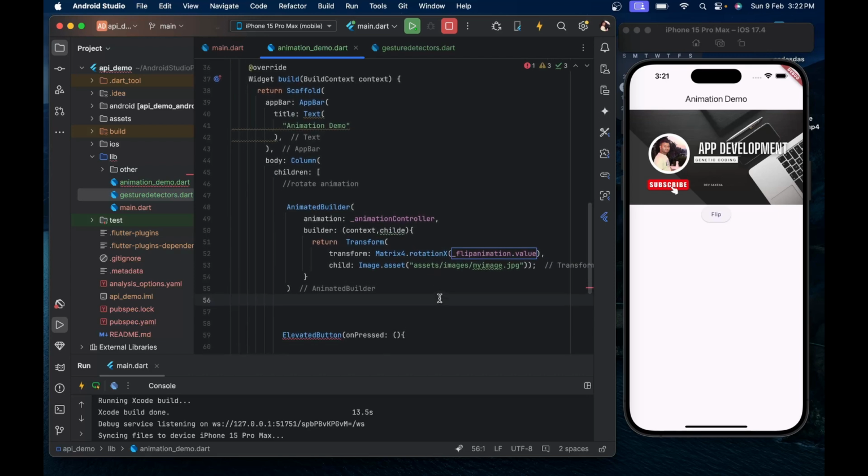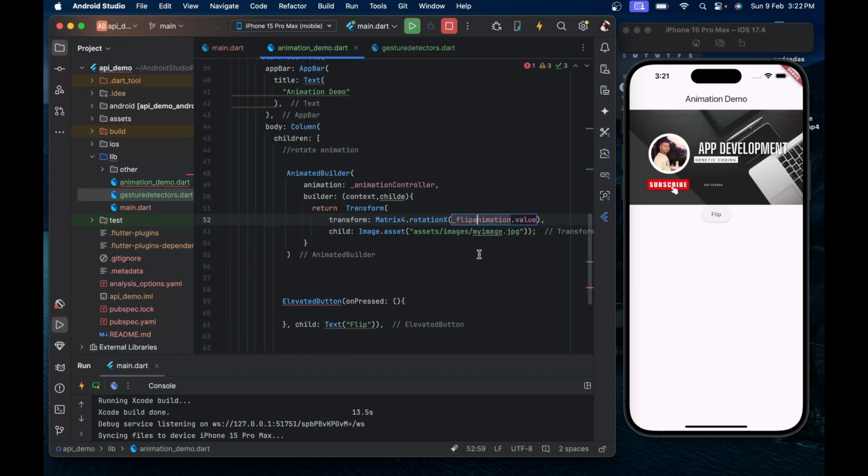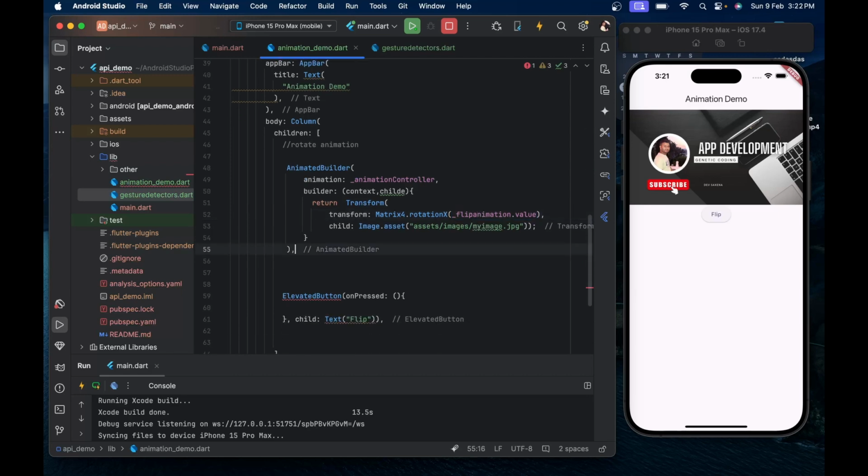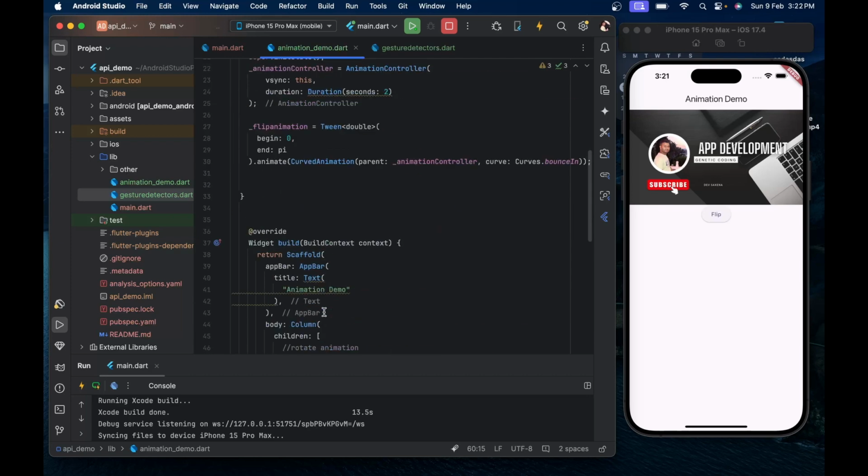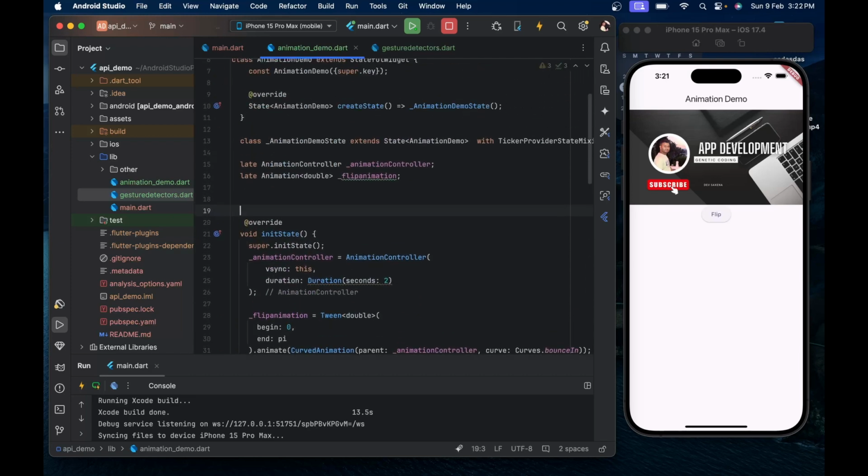Now we have applied our AnimatedBuilder and we pass our controller here. In the Transform widget we apply the values of the animation, which will range from 0 to 180 radian. After that we start our animation. We will define a bool variable, isAnimationForward, so that we can control whether our animation is in forward or backward direction.